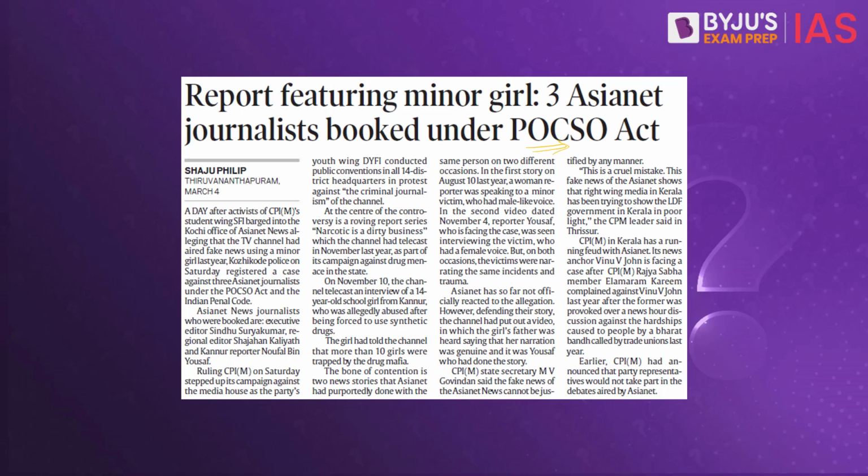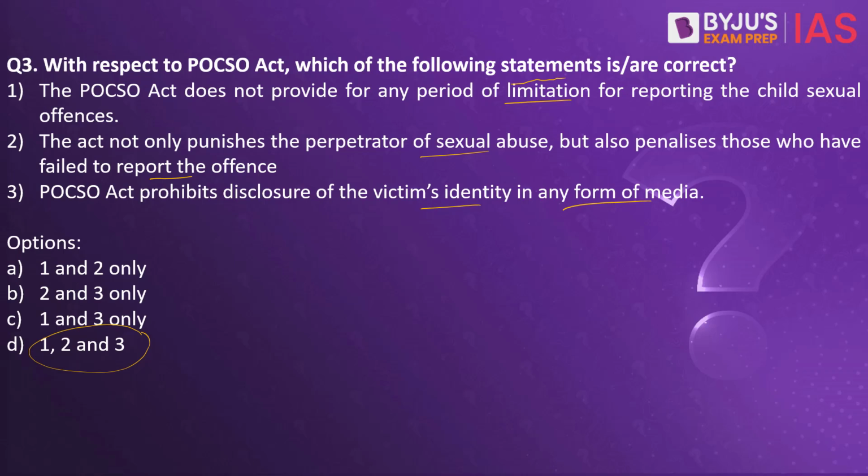Let us try and understand these statements. When you look into the first statement, the POCSO Act does not provide for any period of limitation for reporting child sexual offences. This statement is right. What do we understand by this? Let's assume one of the sexual offences was committed on a child. Who is a child? Anyone who is less than 18 years of age. A man or a woman might commit a sexual offence on a child. Remember, POCSO is a gender neutral law, which means it is applicable to both boys and girls, and the perpetrator can be a man or a woman as well, which is why it is called a gender neutral law.